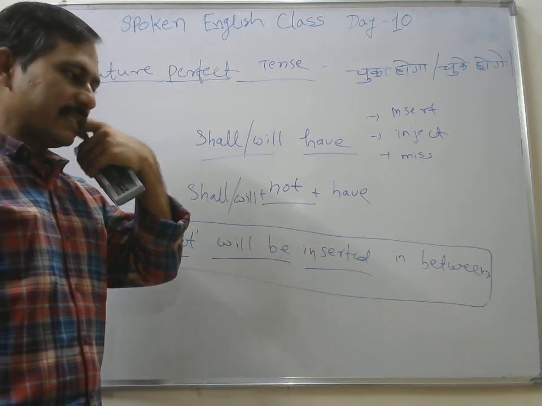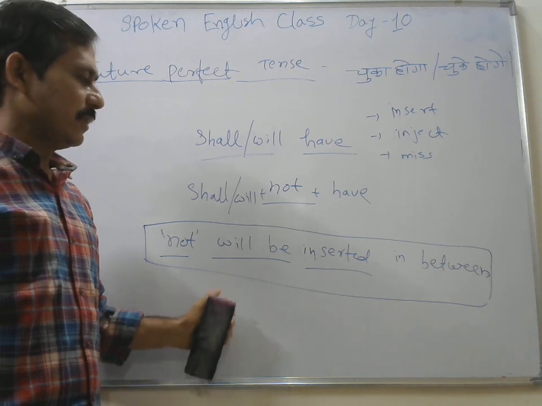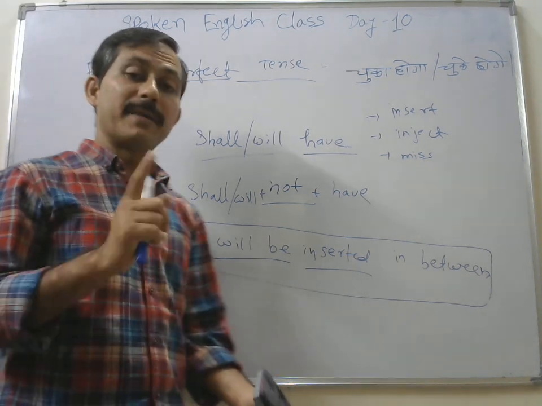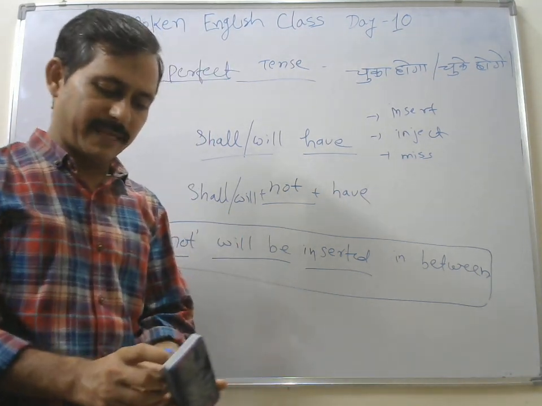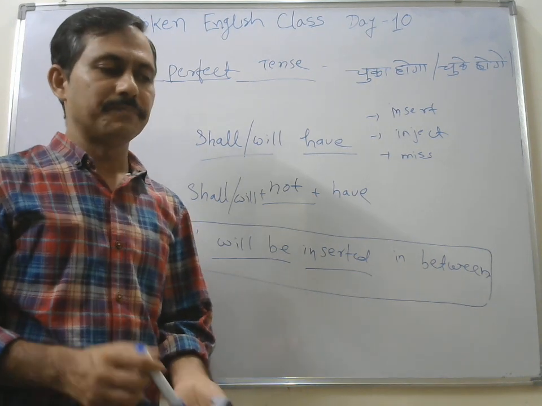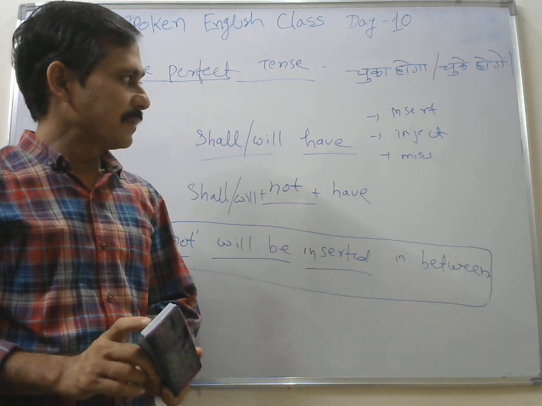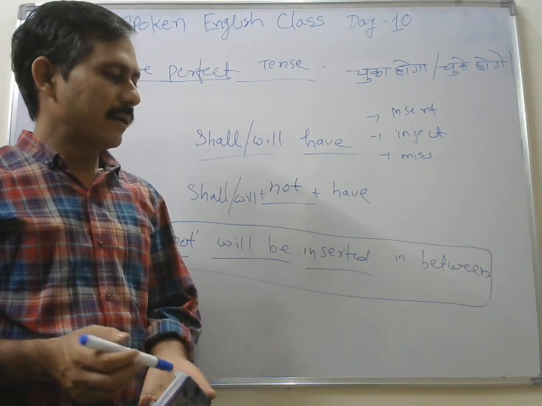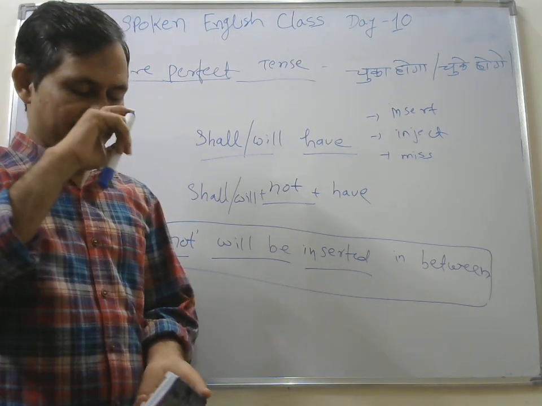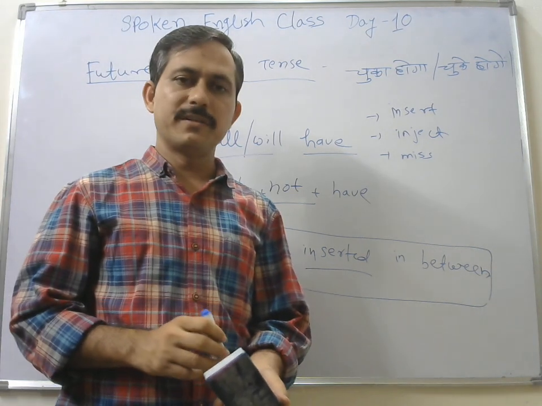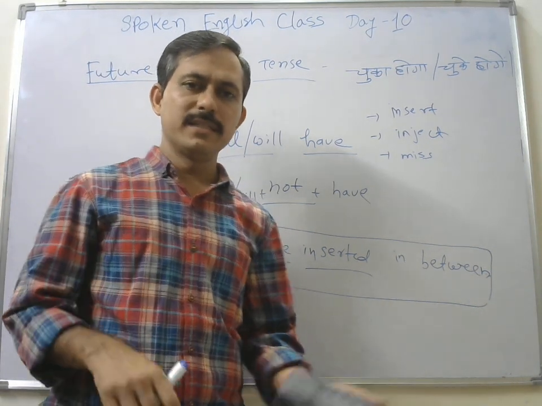So from the next class we'll start your active and passive voice. But before starting with active and passive voice, we will cover one exclusive lecture on verbs, and then one exclusive lecture on question words. What question words?